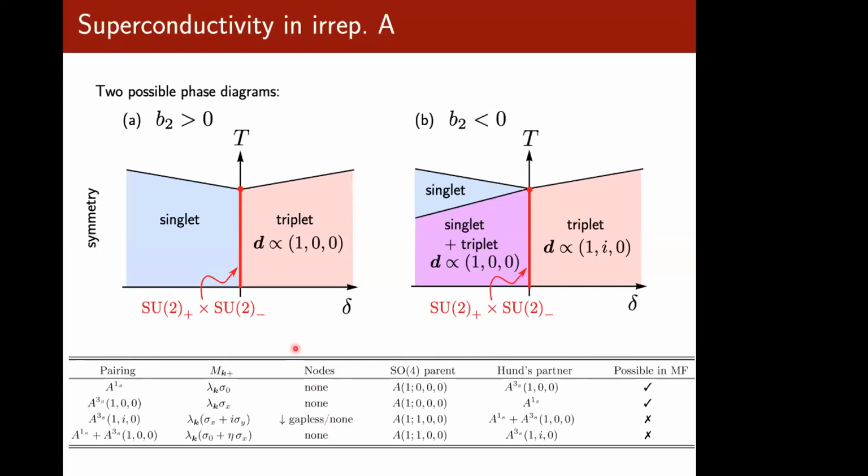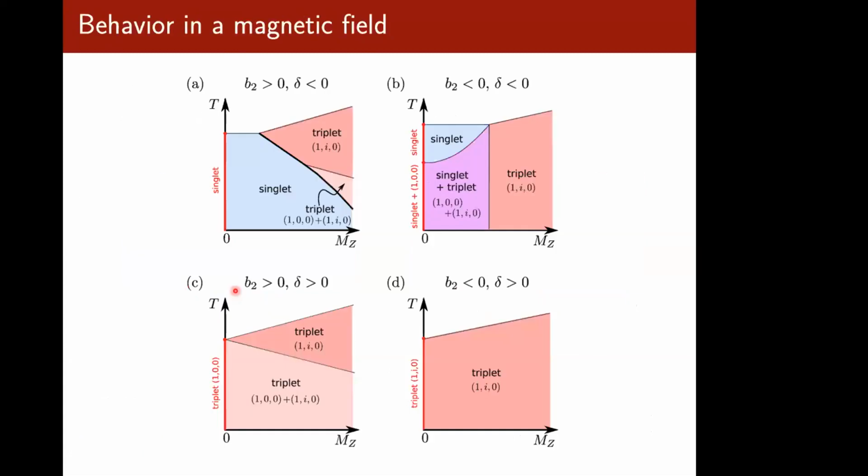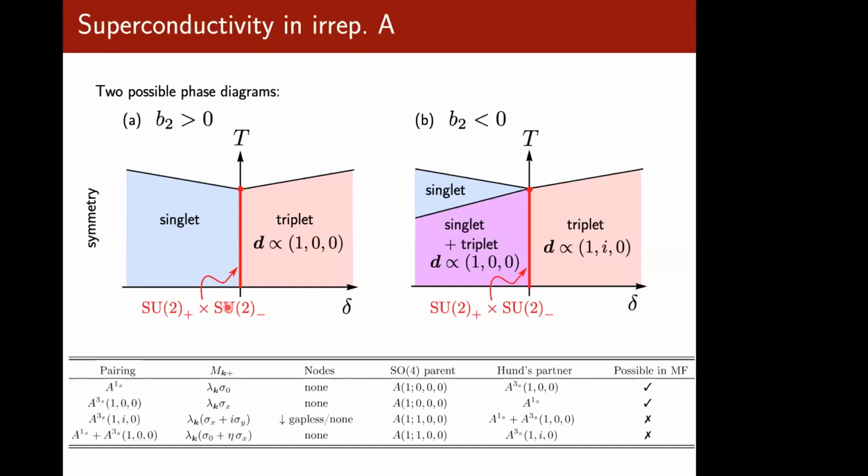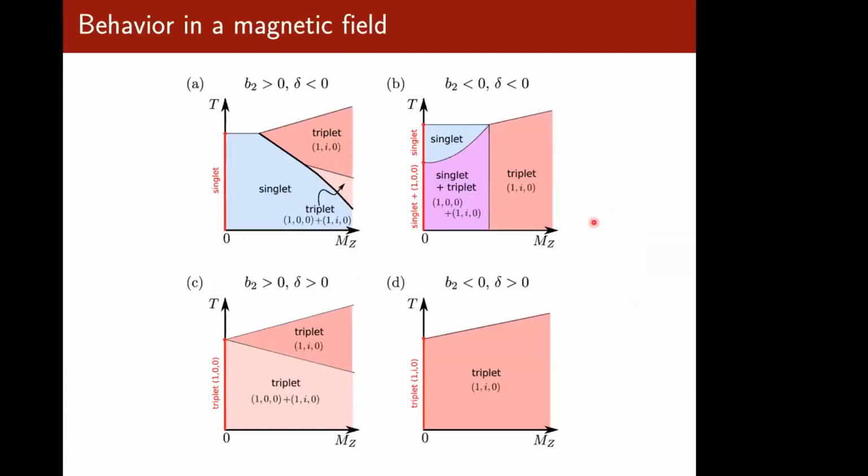Now, the next natural question, given the experiments, is: what happens if we add a magnetic field? The way to expand these phase diagrams, or visualize them, is to add a third axis, which comes out of the plane of the slide in this case, and that can be your magnetic field. So suppose we include a magnetic field term now, and starting from each of these four different possibilities, what are the phase diagrams that we obtain?